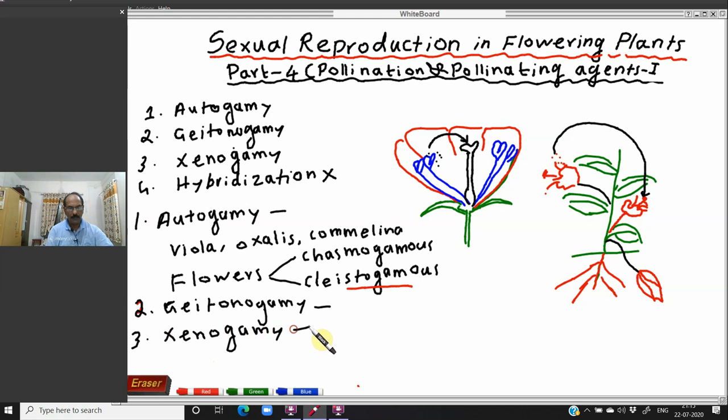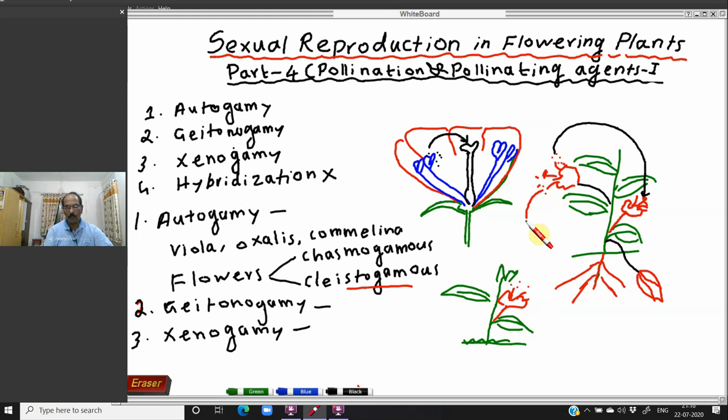Xenogamy means the pollination between two flowers. Definitely there are two flowers, but the pollination takes place between flowers present on different plants. Suppose here is another plant, which produces leaves and nodes as usual, and here is a flower. Here is the anther and stigma, and it produces pollen grains. These pollen grains fall on the stigma of another flower present on another plant of the same species. See the difference?